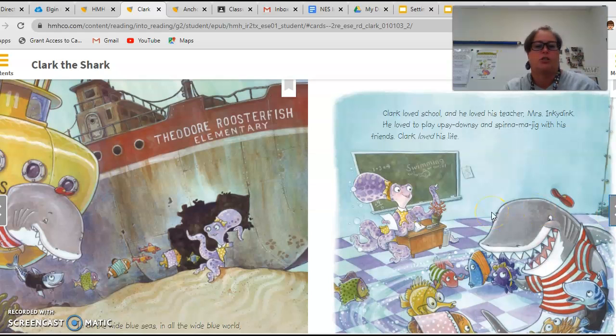His school was in the ocean, but there are times during the story when he's at school. During those times, the setting would be at school. There are times during the story when he's at home with his mom. At those times, the setting would be at his house. But the whole story takes place in the ocean.